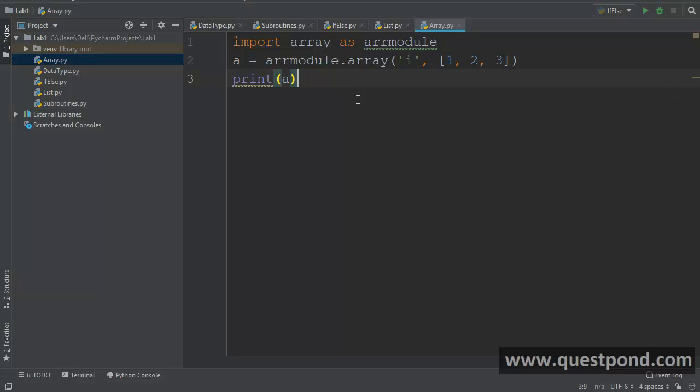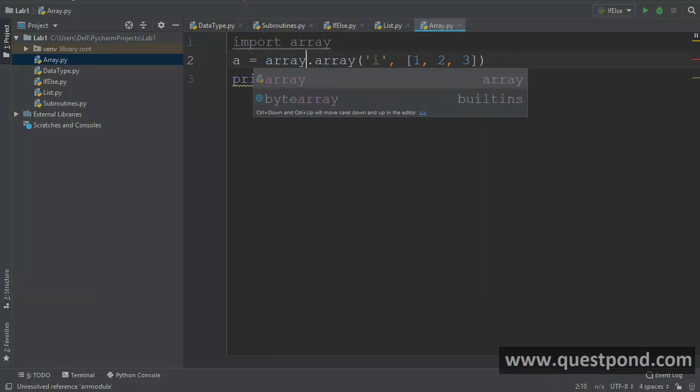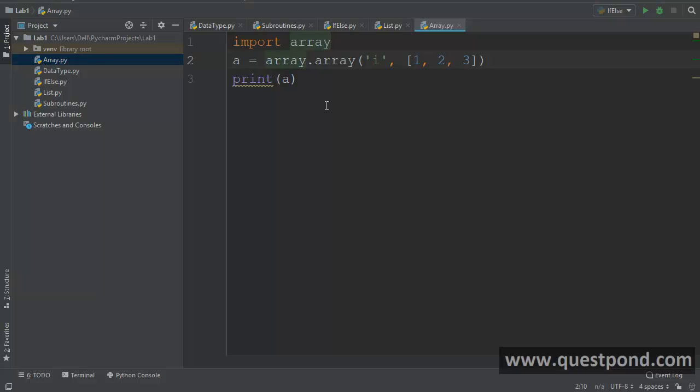So you can create an array, and to create the array you will import the array module, right? This is the alias name, please note. So import array, where array is the actual module name, but in my program I will refer to it by ARR module, because if I don't use an alias, then look at the syntax, it becomes array.array, right?